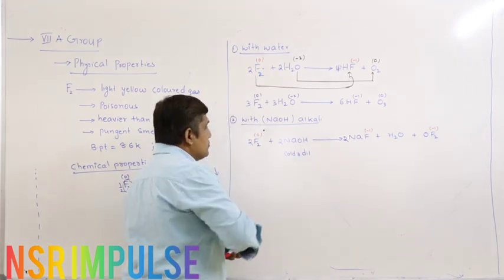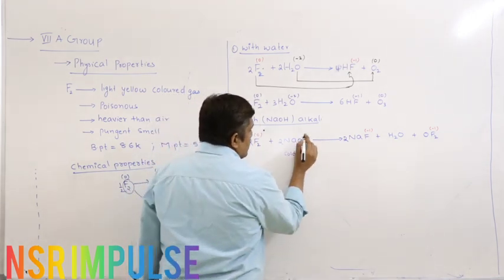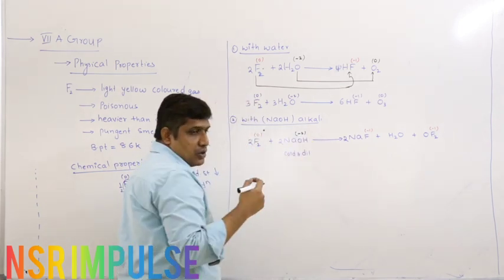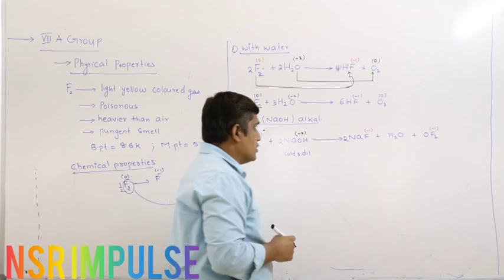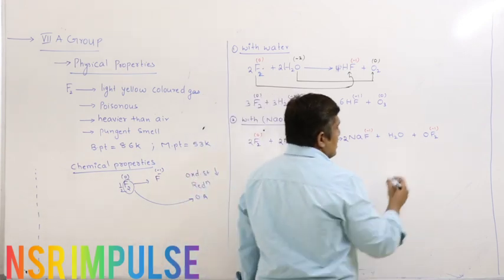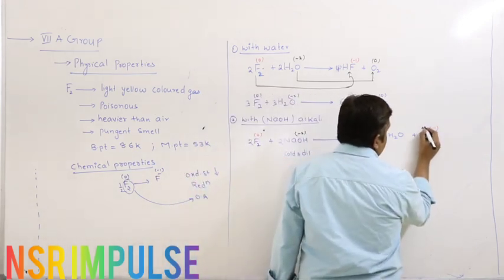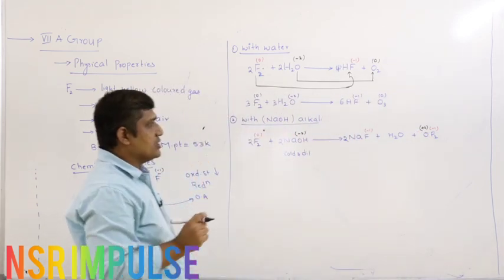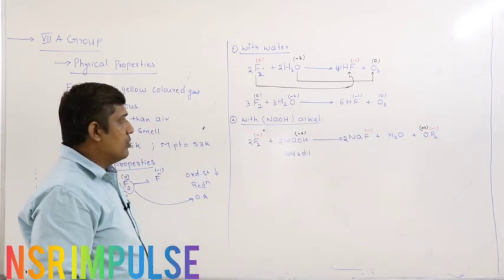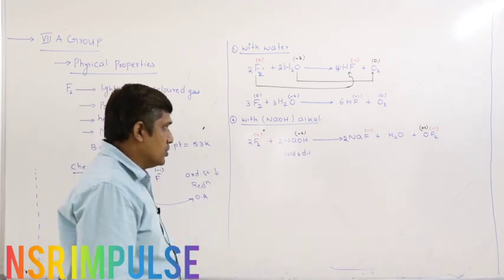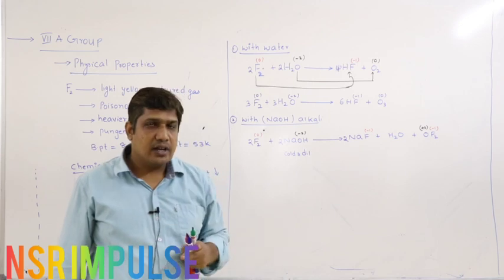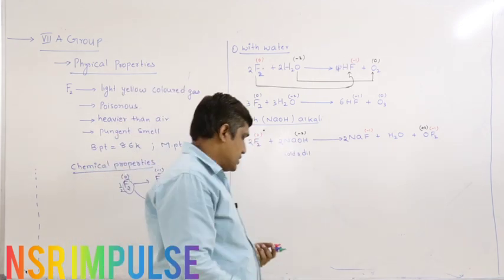Out of 2 oxide ions, there are 2 O-2 ions, one oxygen changes to +2. Out of 2 oxide ions, one oxide ion is converted to +2, -2 to +2. Here its oxidation state remains the same. Out of 2 O-2 ions, one is oxidized.